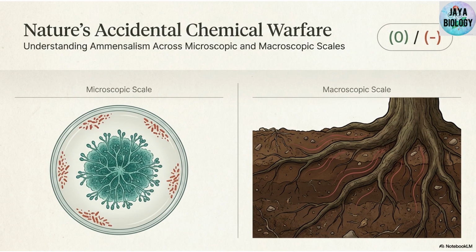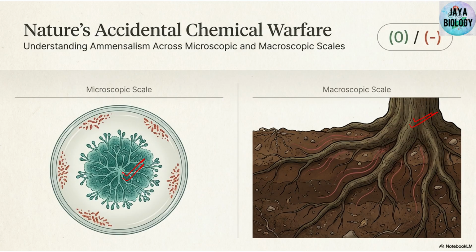So in this video we are going to study about Ammensalism. Now see, have you ever observed an organism harming another organism without even trying? You can imagine in this diagram, we can see here fungus is growing, and it is not allowing the nearby bacteria to grow. Or you can imagine a huge tree is standing peacefully, but it is not allowing small plants to survive. Is it competition or is it predation? This interaction is neither competition nor predation. We call it Ammensalism, which you can say is nature's accidental chemical warfare.